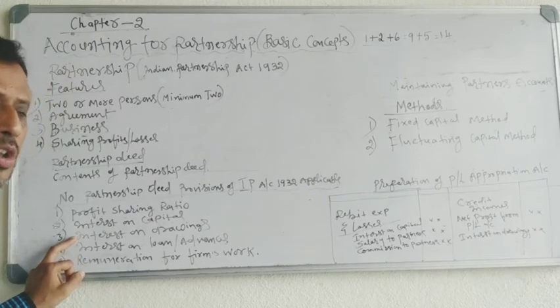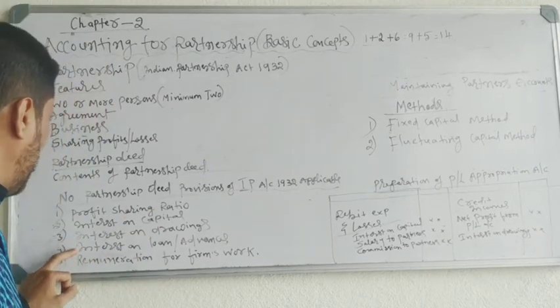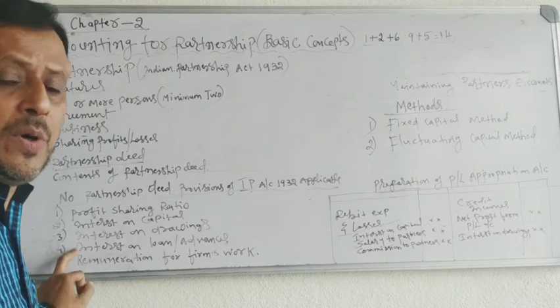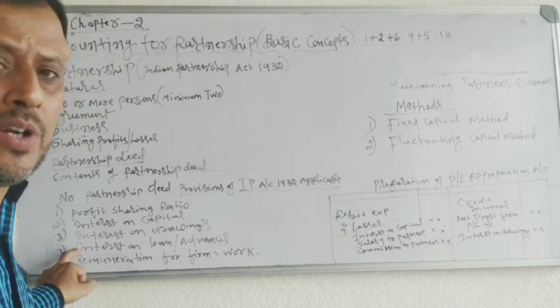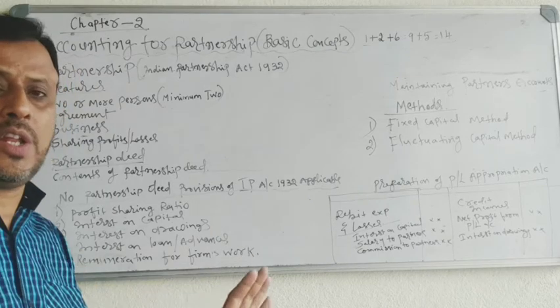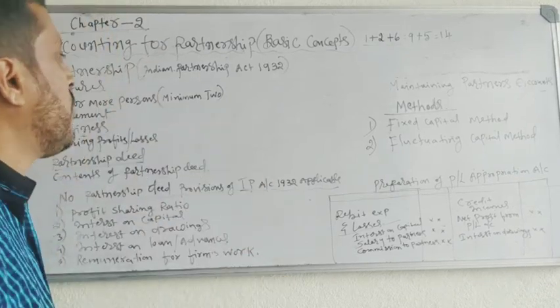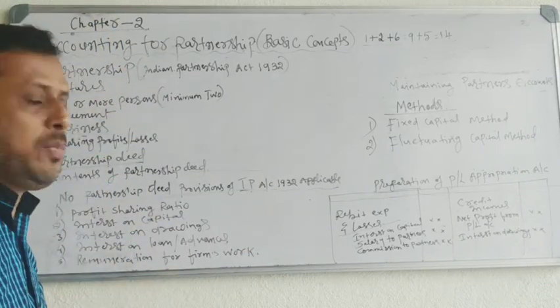Interest on drawing, no interest is charged on partners' drawings. Interest on loan, 6% interest is allowed on partners' loan. Remuneration for firm work, no salary, no commission, no remuneration is payable to the partner. Okay. So these are the things you have to keep in mind.